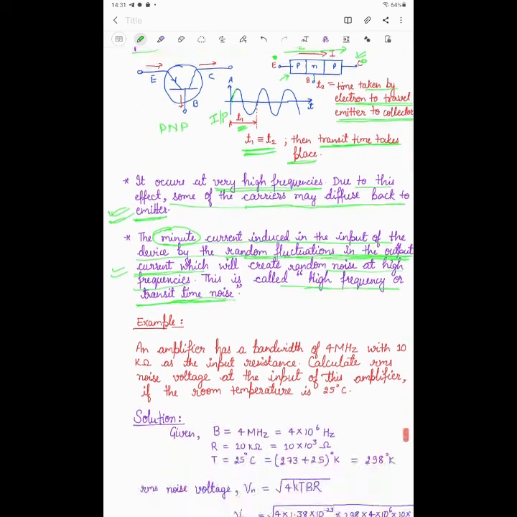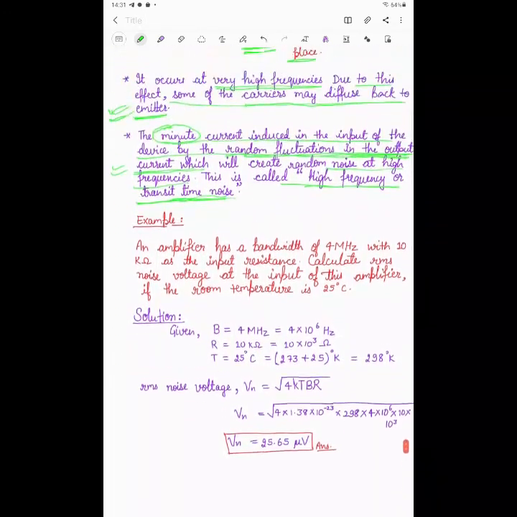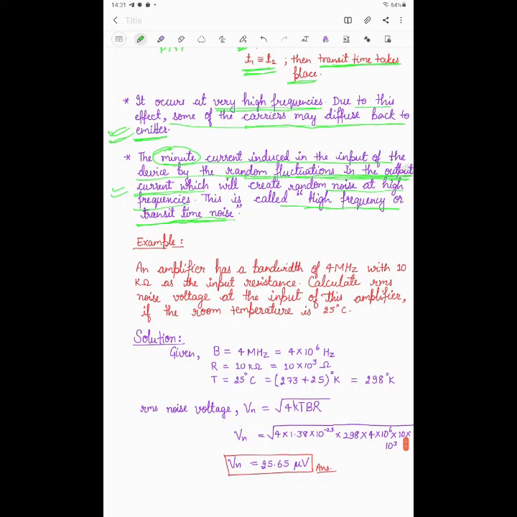I am taking one example to clarify the equation that I have derived, the thermal noise voltage. Based on this formula I am going to take one example and solve it. The example is: an amplifier has a bandwidth of 4 megahertz with 10 kilo ohm input resistance. Calculate the RMS noise voltage at the input of this amplifier if the room temperature is 25 degrees Celsius. So this is the problem.